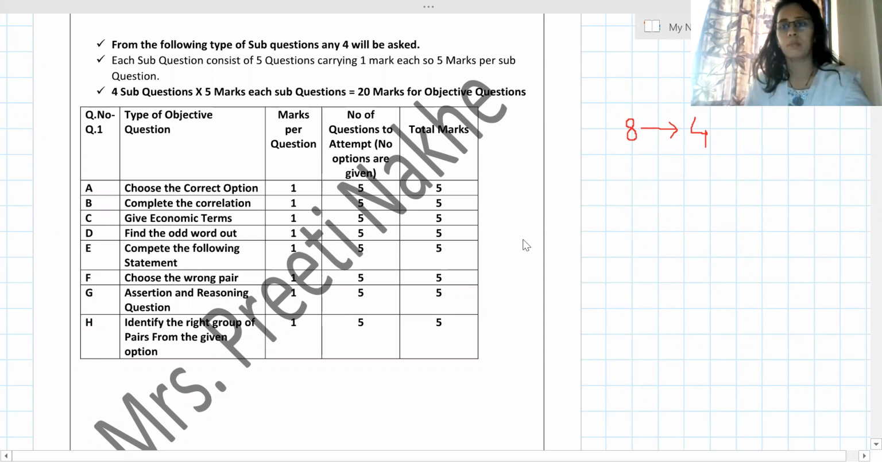Okay. With this, I'm finishing this part. I hope you have understood it properly. I have taken each example from your textbook. There are a lot of examples available. Go through it.